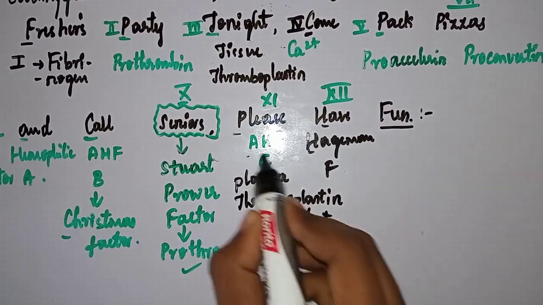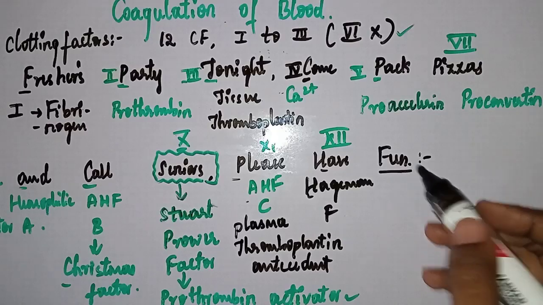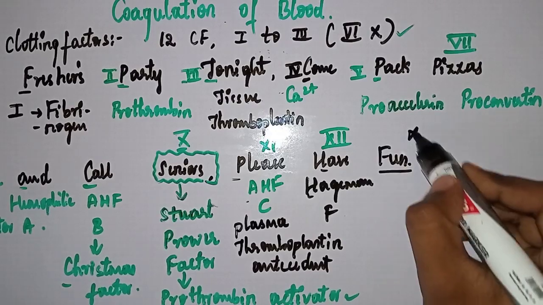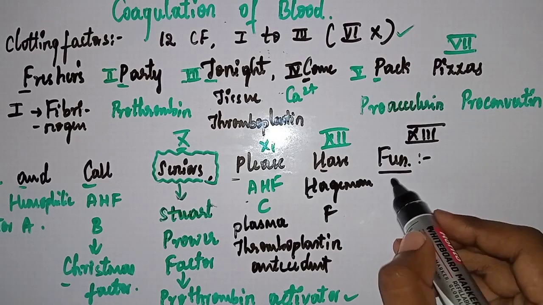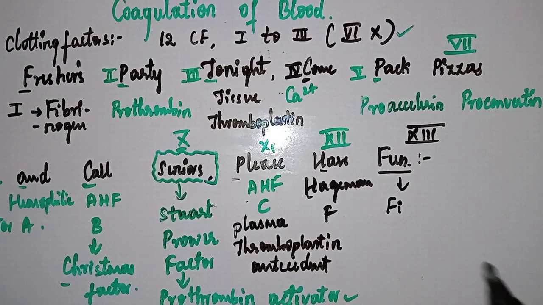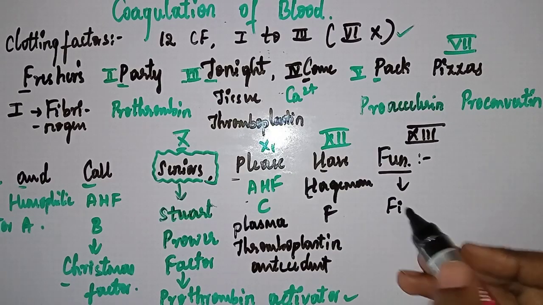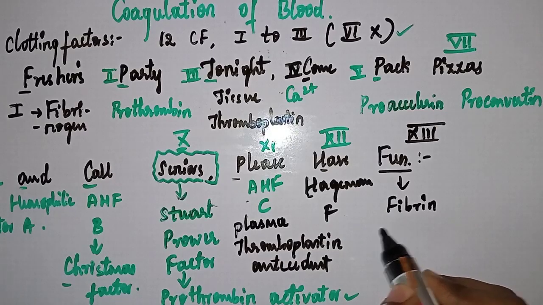You can remember it as anti-hemophilic factor C only. It will be easy. Next, F, the last, 13th clotting factor. This is important: fibrin stabilizing factor.